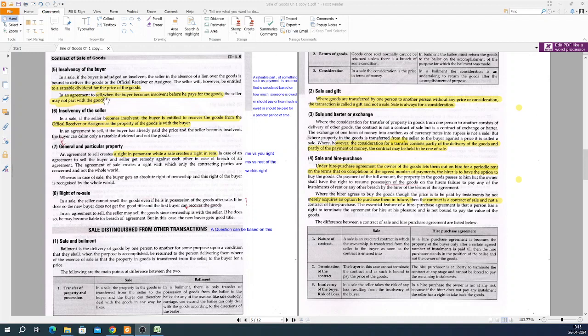So if the buyer is adjudged an insolvent, the seller, in the absence of a lien over the goods, is bound to deliver the goods to the official receiver or assignee.